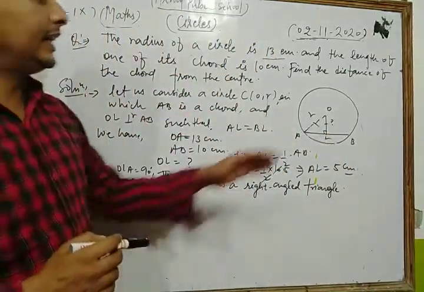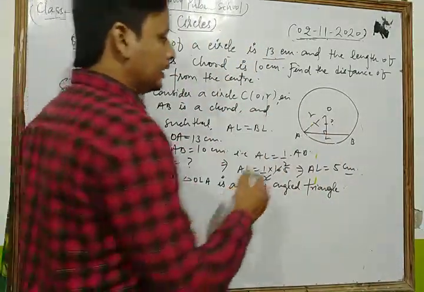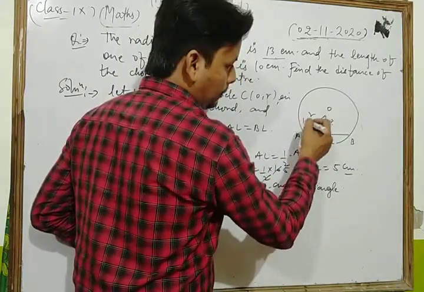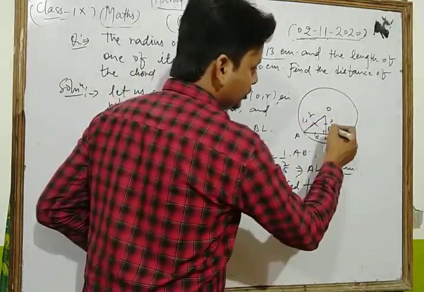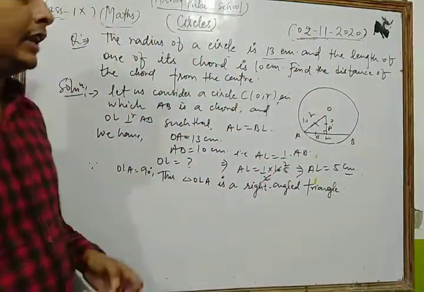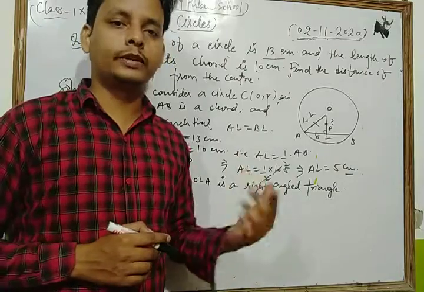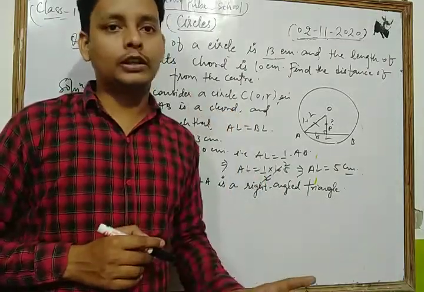And in any right angle triangle, you know that this is the base of the triangle, this is the hypotenuse, and this is the perpendicular of the triangle. And we know the Pythagoras theorem for the right angle triangle.